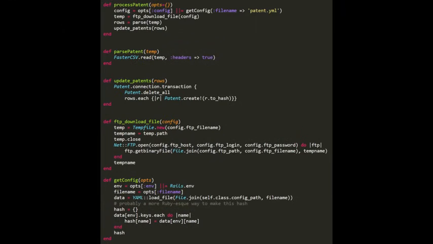It should just be straight procedural code, just a bunch of kernel methods, as they're called in Ruby, basically just functions. We don't have to ponder the significance of any classes and speculate as to what their fields might signify, why they exist, and what purpose they serve. And so say instead of a config class, we just have this getConfig function, which returns a hash with all the fields parsed out of the YAML file and a story. We don't have to think about any constructors, and we don't have to do silly things like creating objects, immediately calling one method, and then never using the object again. We don't have to do silly things like that.